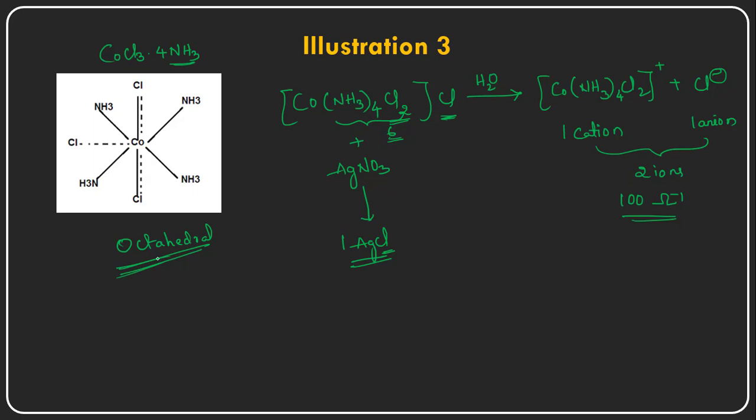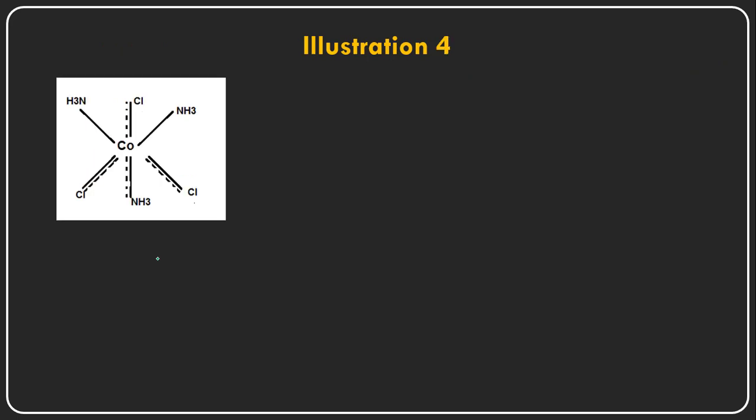So this is illustration 3, and now illustration 4. If you see this particular molecule, it has cobalt trichloride and 3 moles of ammonia.